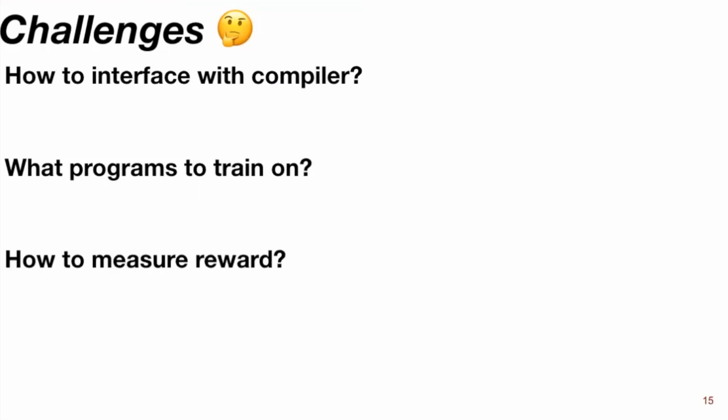How are you going to measure the reward? So how do you know if you're doing a good job? Maybe you're optimizing for runtime. Optimizing for runtime means you need to collect runtime measurements. Those can be noisy. Those can be actually quite hard to gather in a reliable way. And then what about just how do you even represent the programs? There are a bunch of different ways you can represent programs for machine learning. Which one are we going to choose?